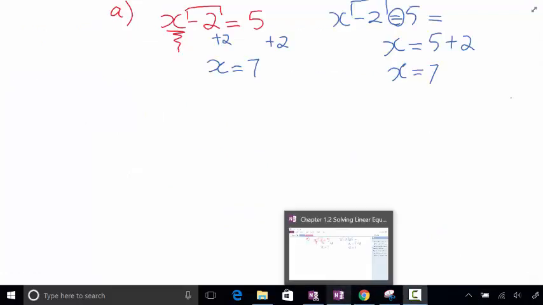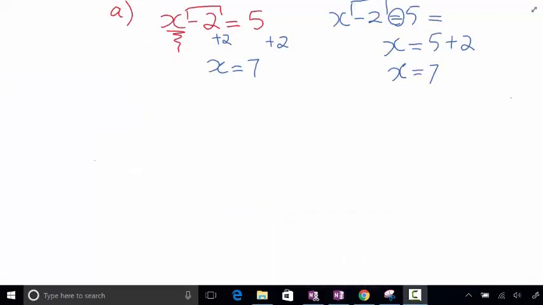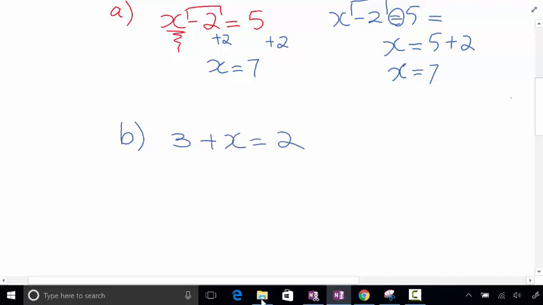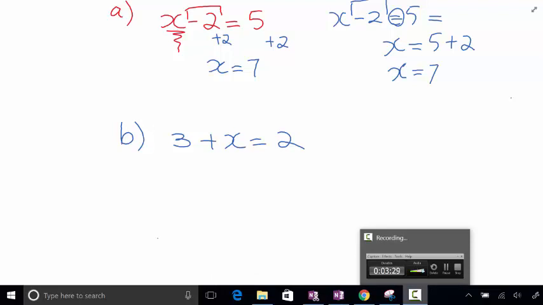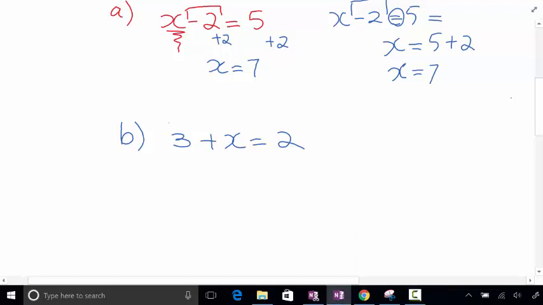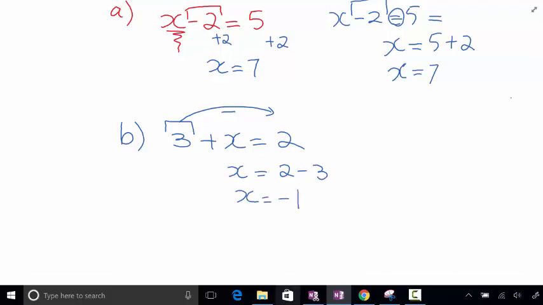All right, let's continue and try another question. Why don't you try this on your own? I'll give you a couple of seconds here. Okay, negative 1, very good. So let's go here, watch. Again, we can take this number, which is a positive, to the other side. It becomes a negative. So x equals 2 minus 3. So x equals negative 1, and you're done.